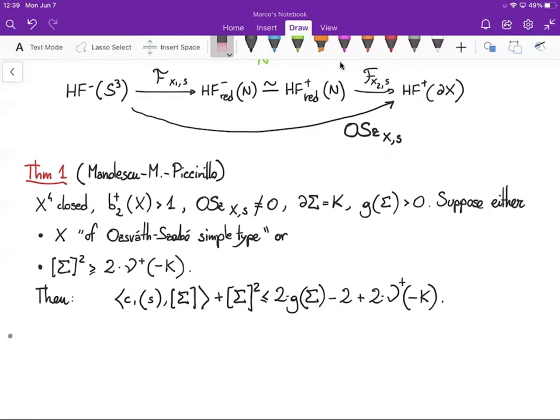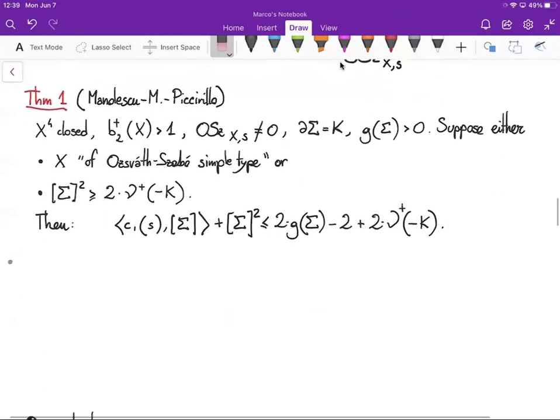Then under some technical assumptions that I will not discuss, there is an inequality involving the genus of sigma and the nu plus invariant of the mirror of K, which comes from Heegaard Floer homology. And we call such an inequality an adjunction inequality.